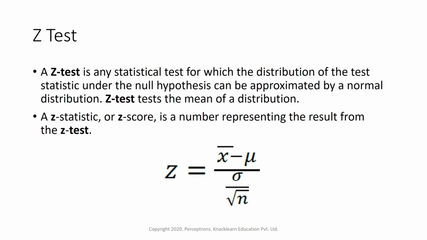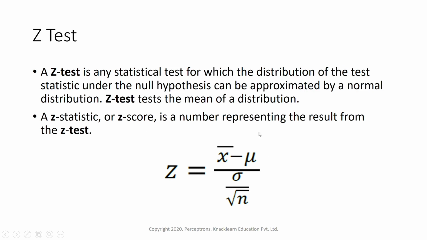Z test tests the mean of a distribution. So it will be basically testing the mean of the distribution. A z statistic or z score is a number representing the result from the z test. So when we do a z test, we will get some value or a number which is also called a z statistic or z score.